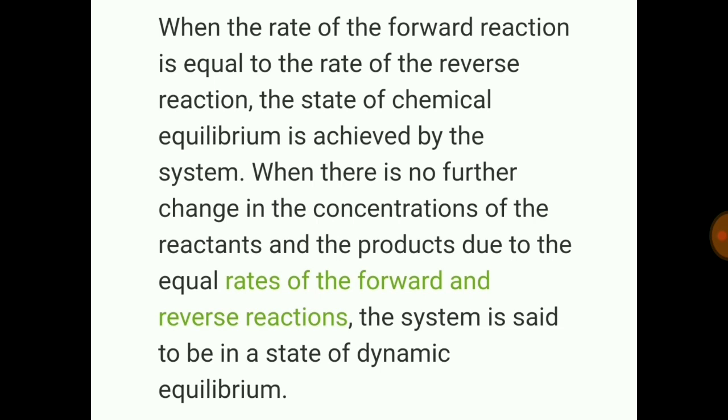And we usually represent this equilibrium state between the reactants and the products by arrows, one pointing towards the product side and the other pointing towards the reactant side. That is this equilibrium reaction that is shown by two arrows.